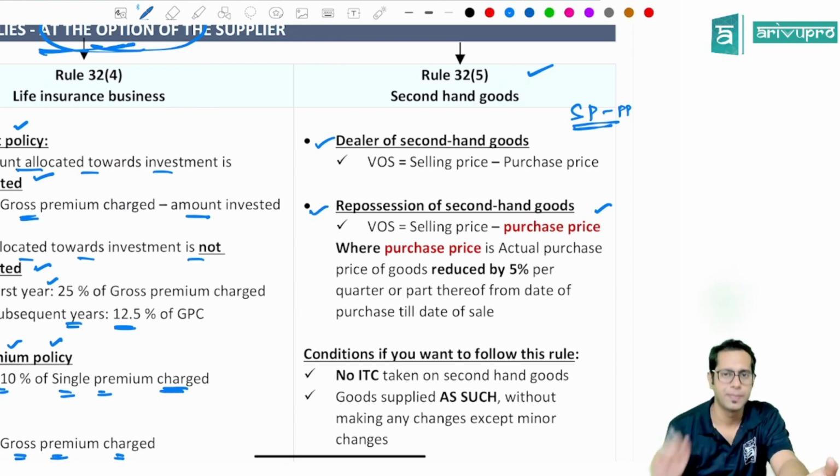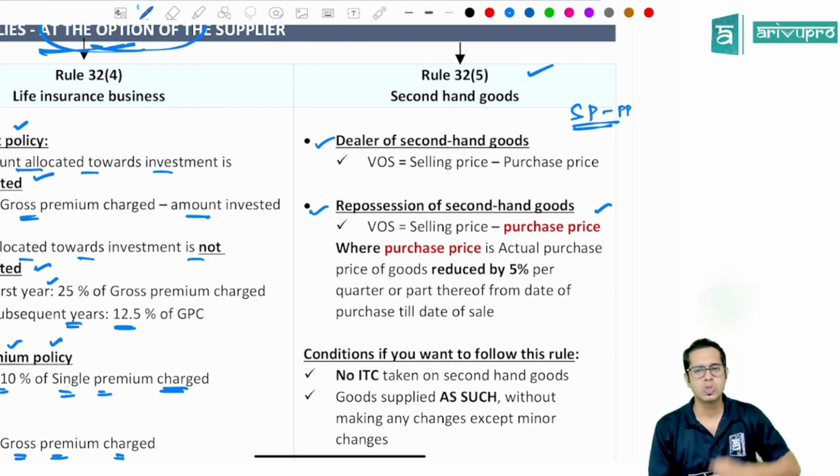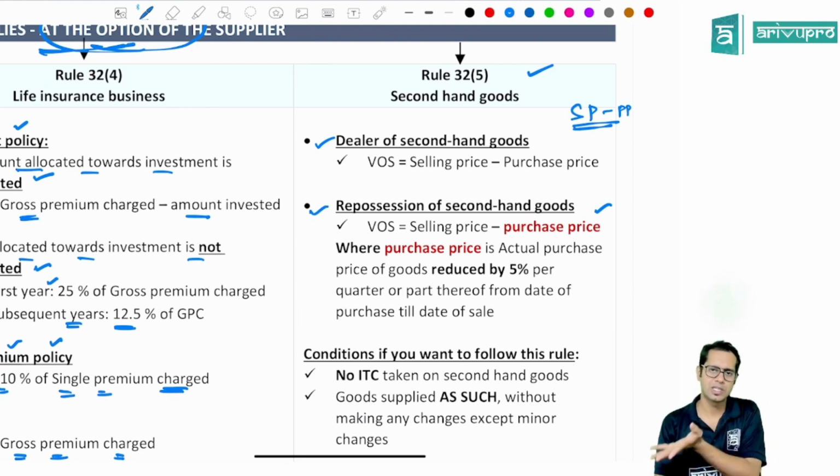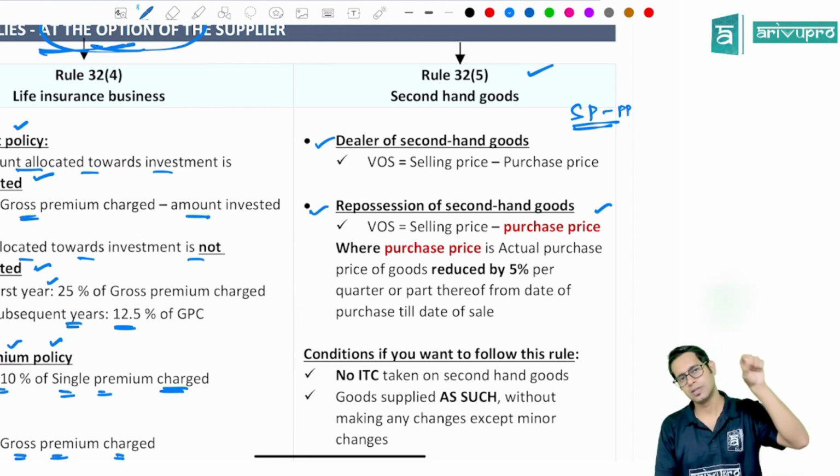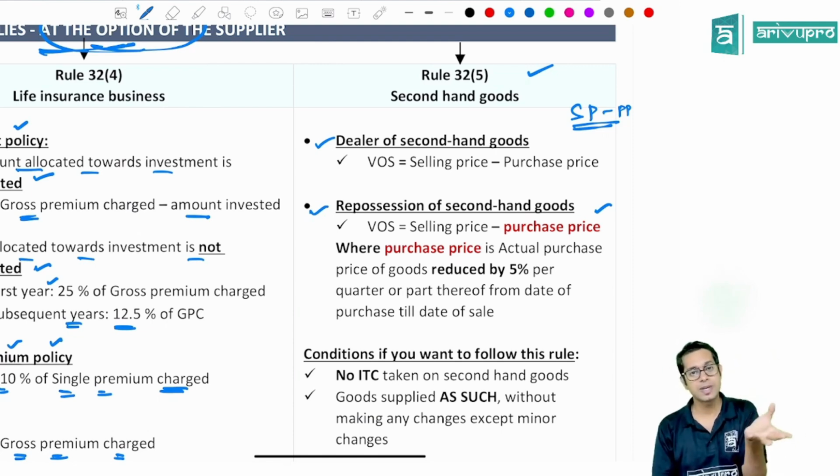So when I sell to him, Cars 24, etc. Correct? Or Spinny, etc. These companies are there. So when I sell the car to him, he will pay some money to me. Say, assuming I had a Santro, which I purchased for 5 lakh rupees, now he is giving me 1 lakh rupees for this. So for that Cars 24, the purchase price is how much, sir? 1 lakh rupees. For him, it is 1 lakh rupees.